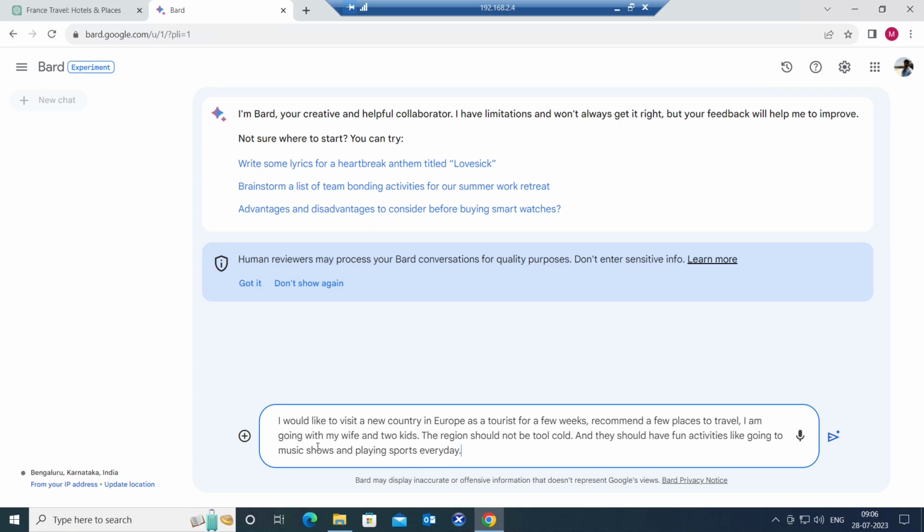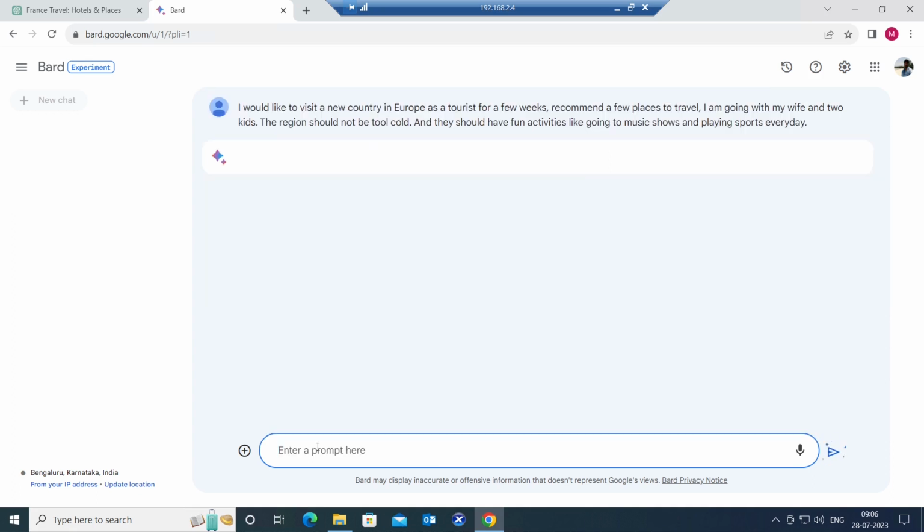I'm just giving a random requirement. This is called a prompt. Okay, in ChatGPT, what happens is when you give this kind of information, it is going to customize according to your requirement, and it is going to give the accurate details for you. It is going to give the right details for you. Now I'm trying the same thing in Google Bard as well and see how it goes. I'm going to hit enter.